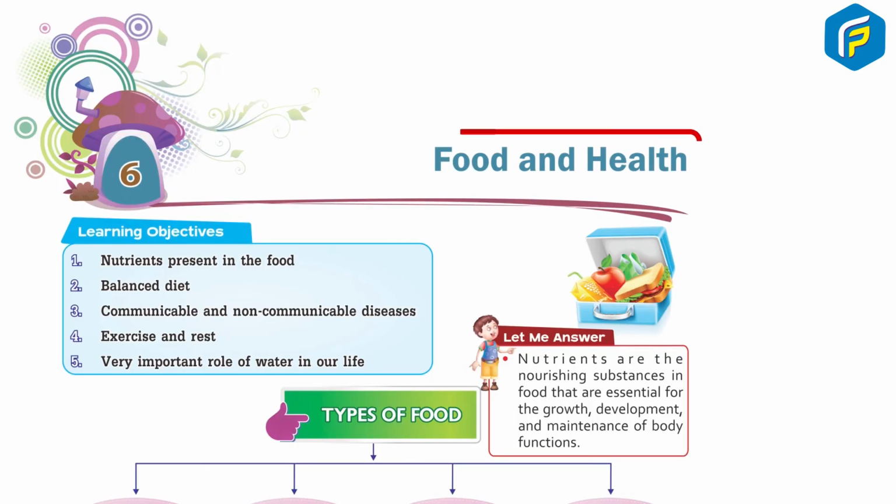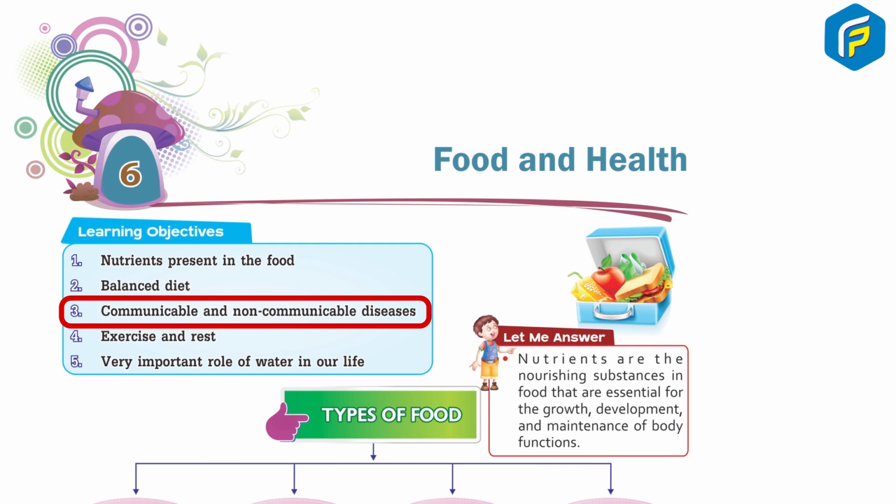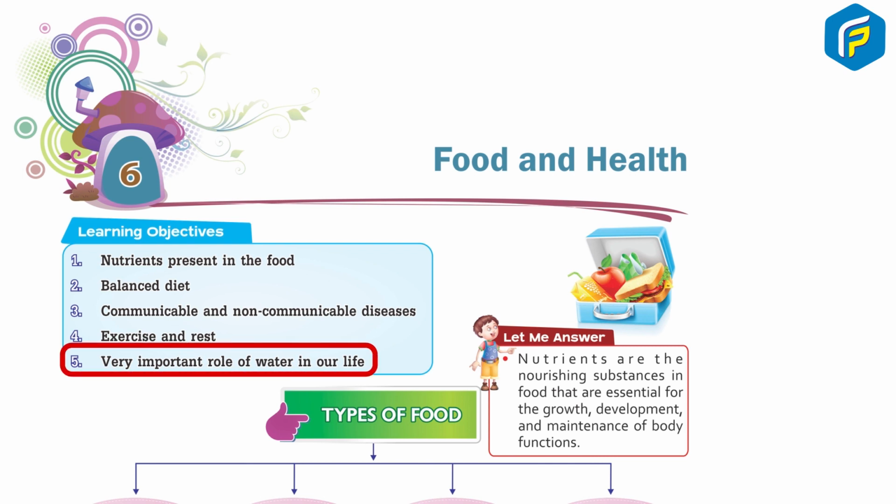Chapter 6, Food and Health. Learning Objectives. 1. Nutrients present in the food. 2. Balanced diet. 3. Communicable and non-communicable diseases. 4. Exercise and rest. 5. Very important role of water in our life.